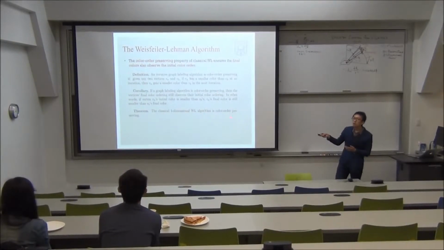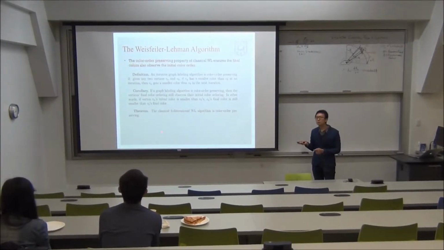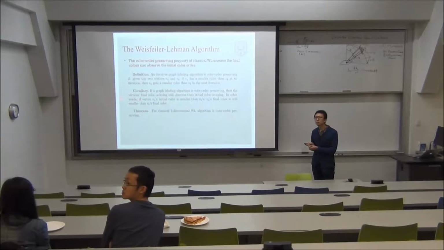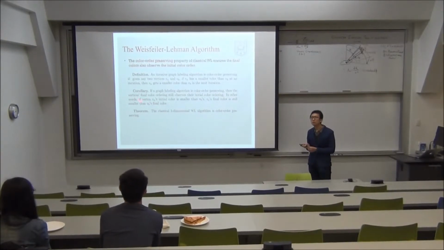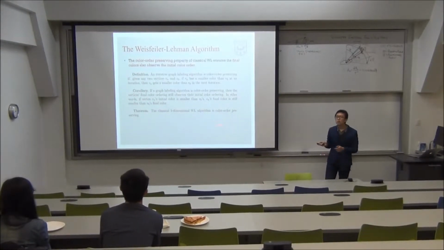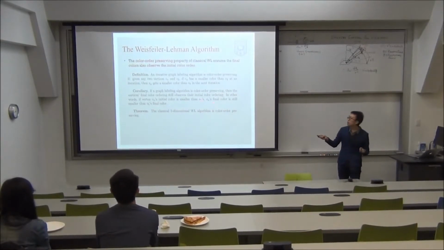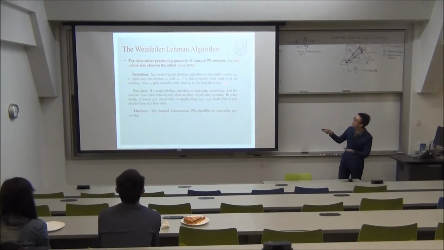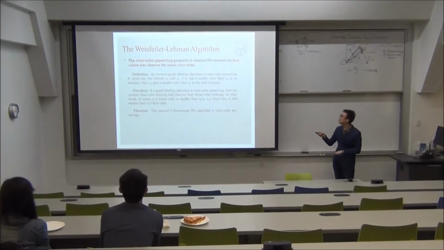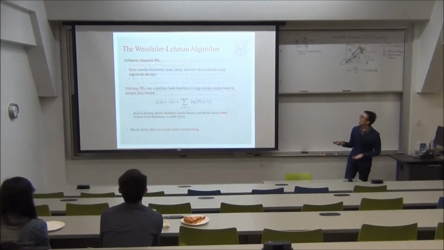And we have some theorem. Sorry, just so I'm clear, is this guaranteed to assign a different color to each node? No. We can break ties using some graph canonization tools, for example, Nauty or something else. Yeah, very good question. We have some theorems, definitions, and proofs to show that the classical Weisfeiler-Lehman is a color order preserving algorithm.